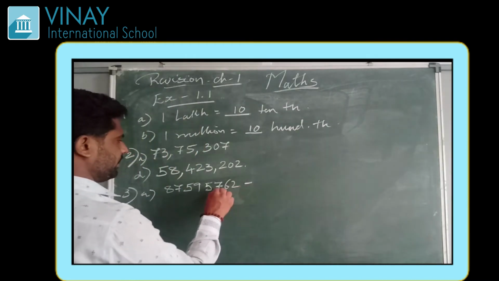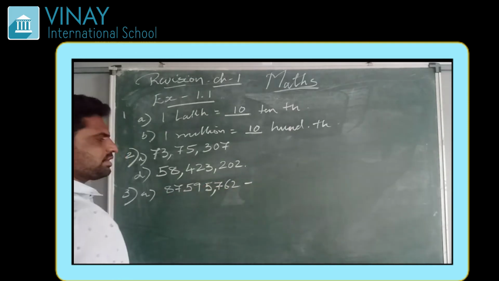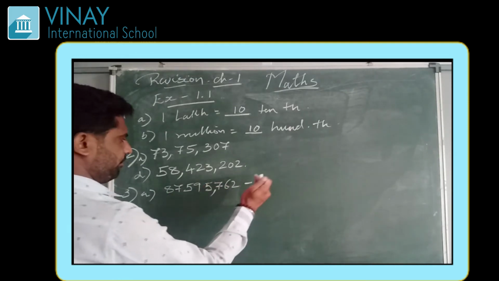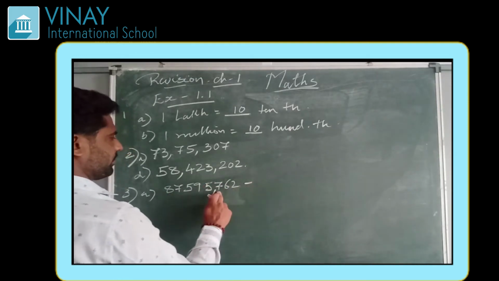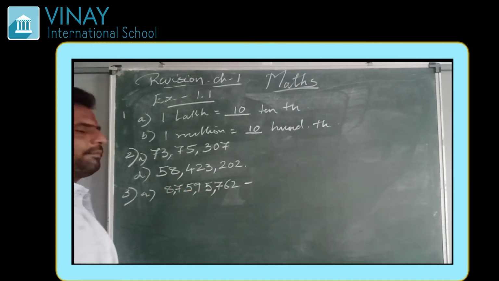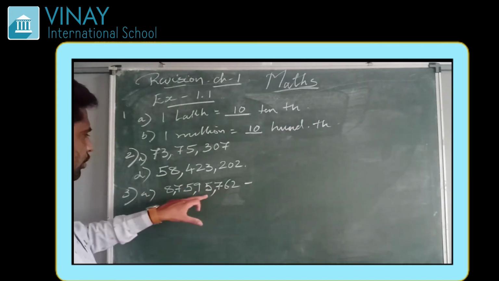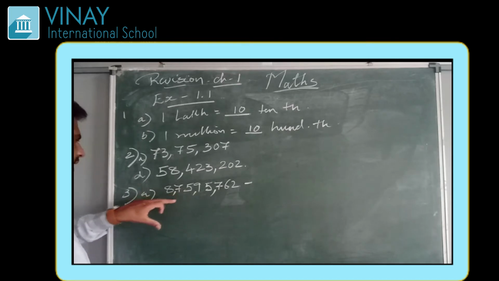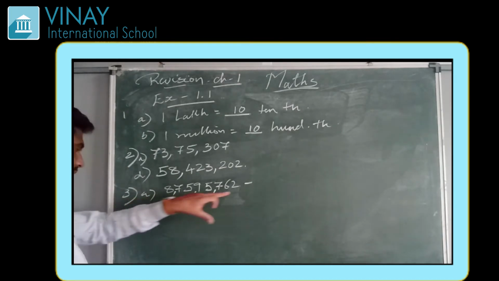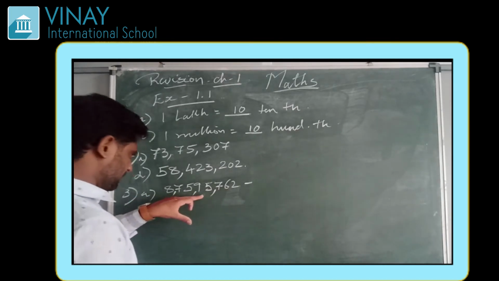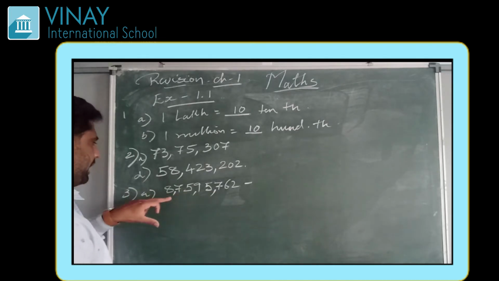As we know, in the Indian number system, if we begin from the right hand side, the first comma comes after 3 digits, then after every two digits. This is the ones group, this is thousands, this is lakh, and this is crore.